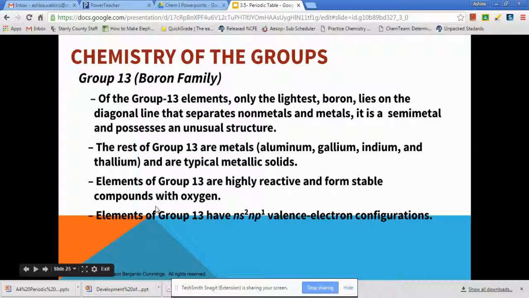And then 13 is the boron family. Group 13, most of them are metals except for boron. Boron is the only semi-metal in this group. And these are highly reactive, and they like to form compounds with oxygen a lot. And again, here's something about their valence electrons. You don't really need to worry about that today.